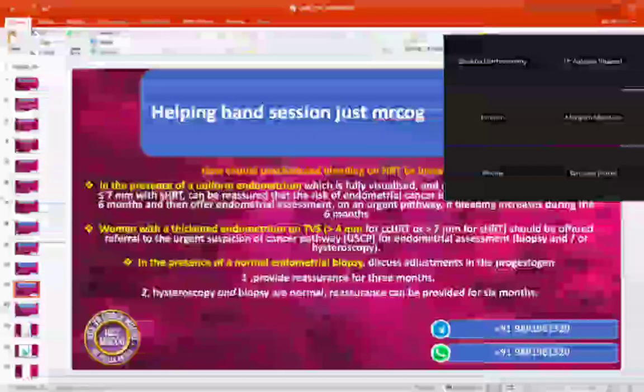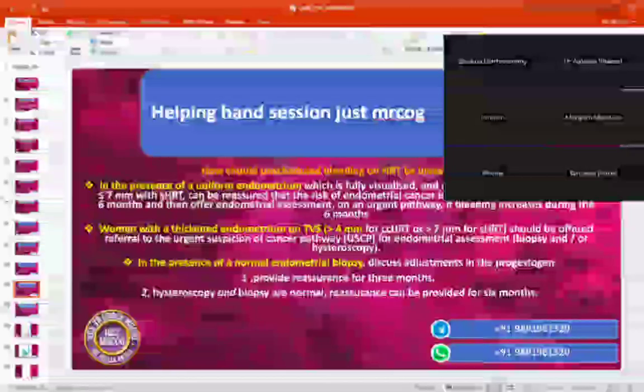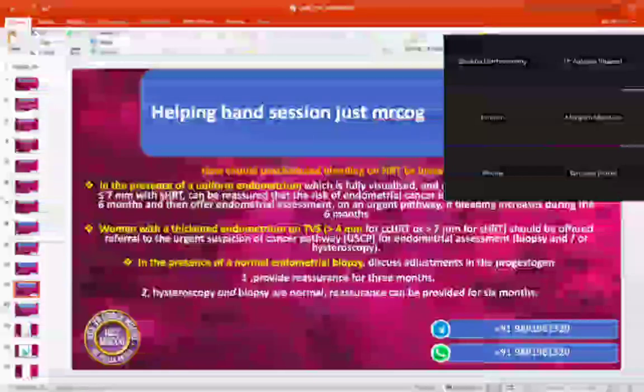But if you have had the camera testing, then you are going to say that as we have performed camera testing with tissue sampling, I can assure you that for 6 months you can take this HRT even if bleeding is persistent.